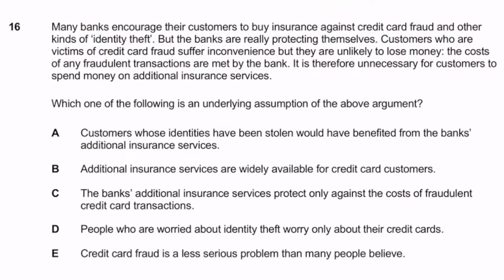So remember, the aim of this game is that we need to identify the conclusion first and foremost, which is generally quite easy with assumption questions because that's not what it's trying to test. Therefore, it makes sense that the conclusion should be pretty obvious. But whilst you're reasoning, at the back of your mind you have to have some of the main reasoning they're giving to come to that conclusion, and you're basically finding the link, which is going to be the assumption. This is: many banks encourage their customers to buy insurance against credit card fraud and other kinds of identity theft. So this is most likely just to be fact.